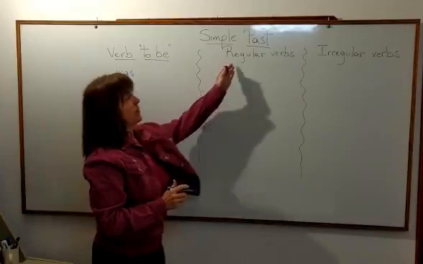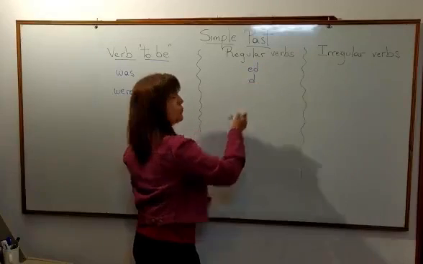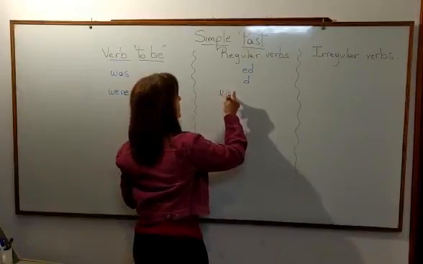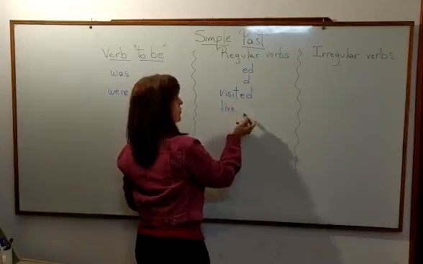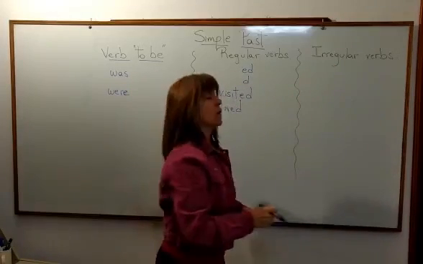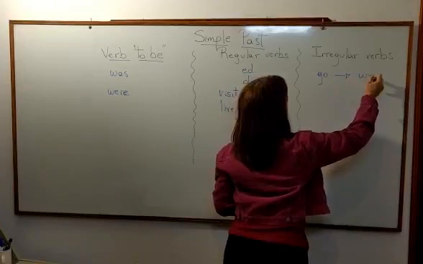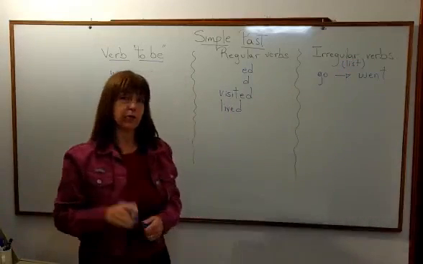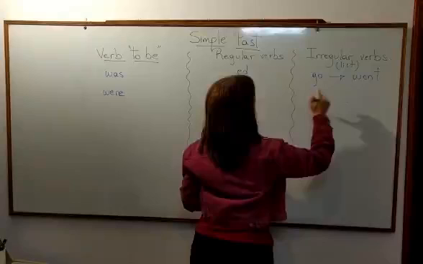Then we have the simple past tense of regular verbs, which add ed or just d to form the past. For example, visit, we say visited, or lived, you just add the d, okay? And then we have the past tense of irregular verbs, which you have to look for in the list. We have a list of irregular verbs that you have to learn to be able to remember the past tense, okay? So you say, for example, go, went, meet,